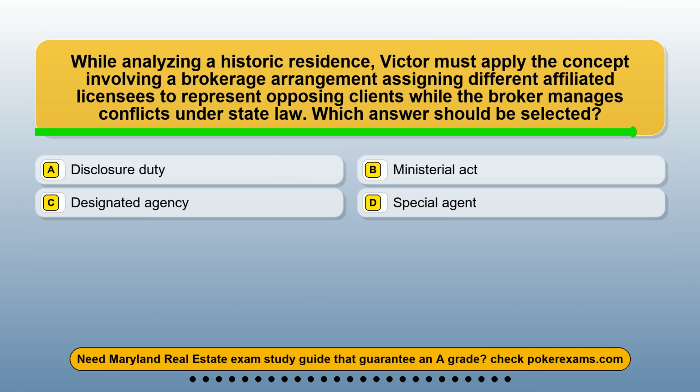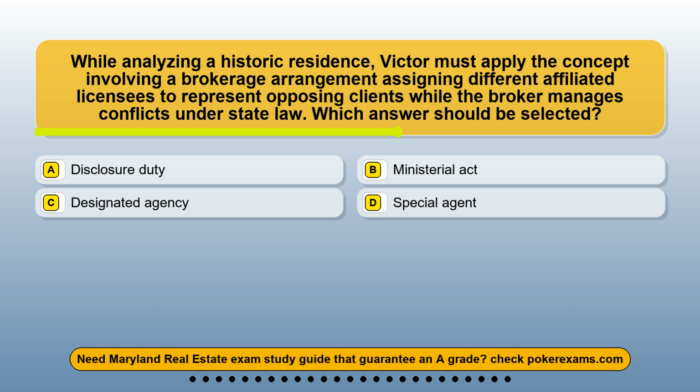Question 25. While analyzing a historic residence, Victor must apply the concept involving a brokerage arrangement assigning different affiliated licensees to represent opposing clients while the broker manages conflicts under state law. Which answer should be selected? Option A, disclosure duty. Option B, ministerial act. Option C, designated agency. Option D, special agent.